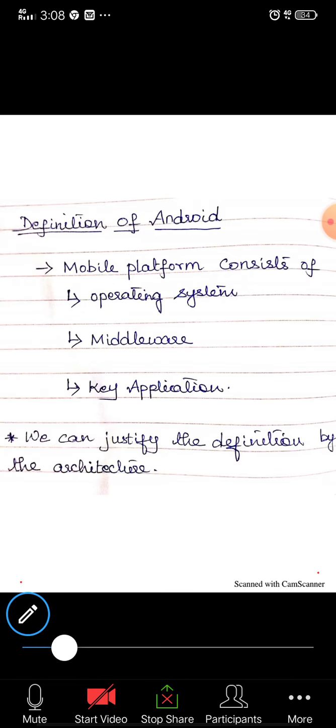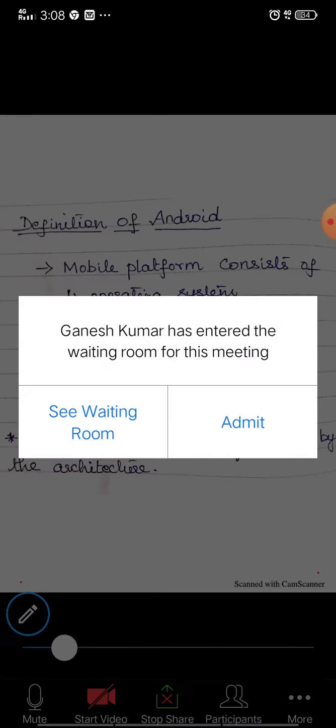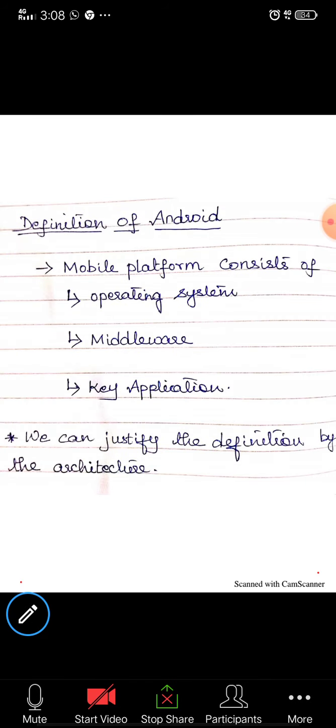Let's see the definition of Android. It is a mobile platform consisting of an operating system, middleware, and key applications. So Android is the mobile platform which consists of an operating system, middleware, and some key applications.